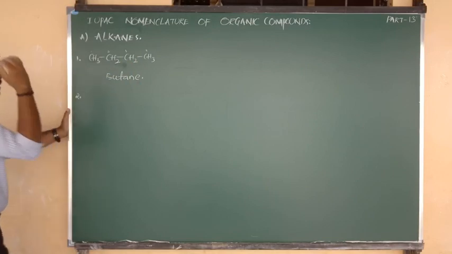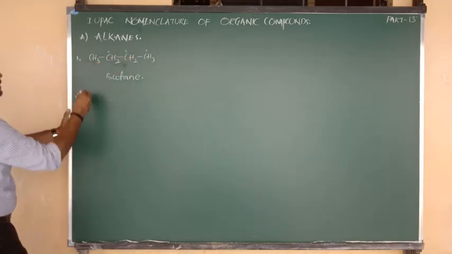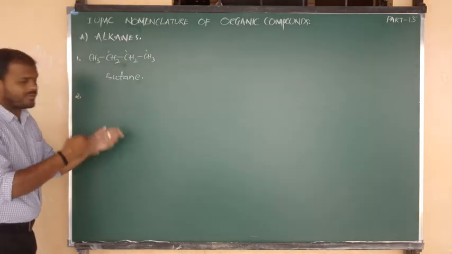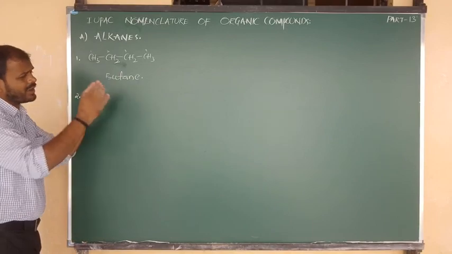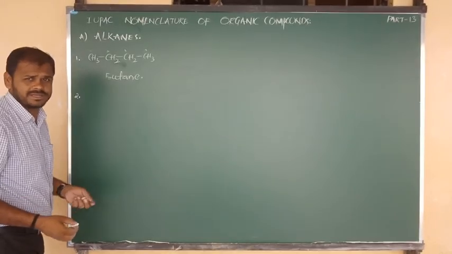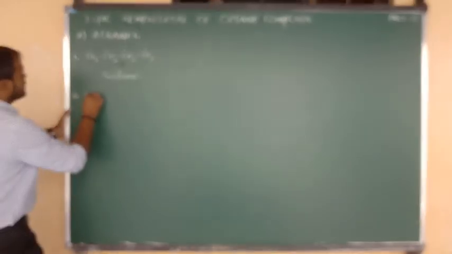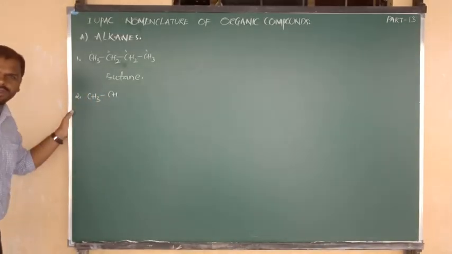Next, I am going to consider another compound. Suppose compound number 2. I am going to give you one structure which is already inside the NCERT textbook. Some more extra examples I am giving here, for more practice only, beta. CH3 bond CH. Okay, I have written here.